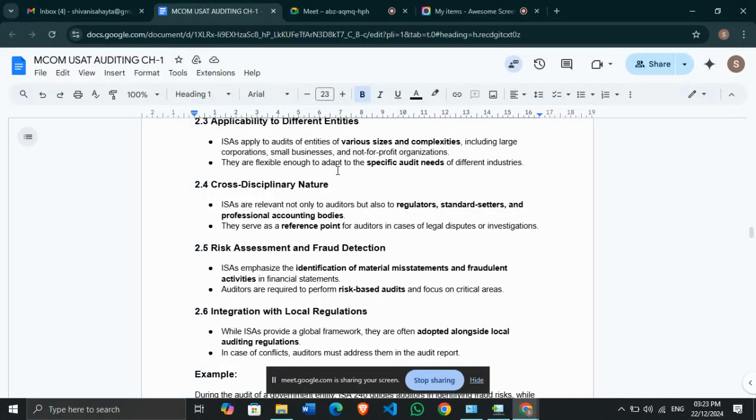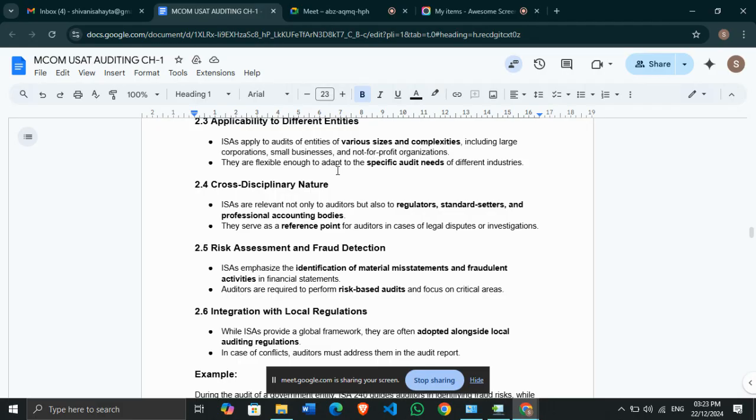So after all the auditing procedure, the auditors will be able to detect the frauds and the risk, and on the basis of that they will perform the risk based audit and focus on the critical areas. And after focusing on the critical areas, they will recommend or suggest what kind of changes our organization is required to make.